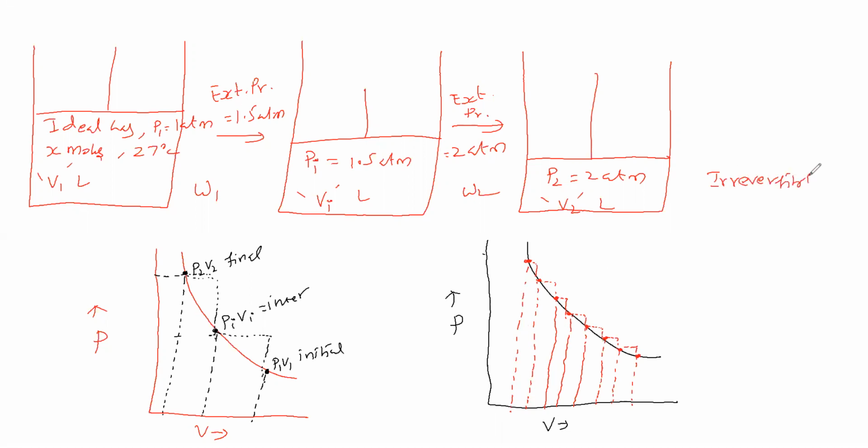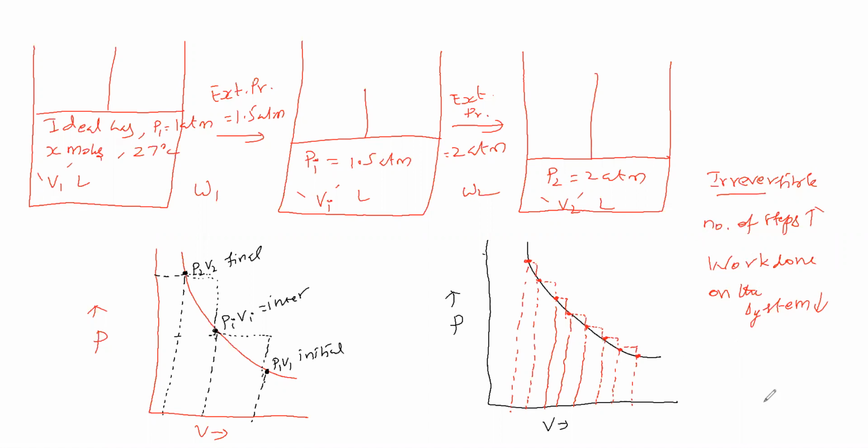In this irreversible process, if the number of steps increases, what happens to the work done on the gas, the work done on the system? It decreases for this irreversible process.